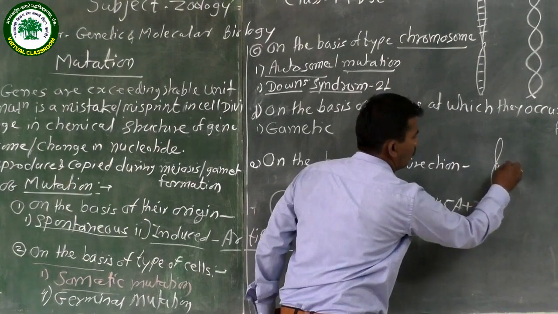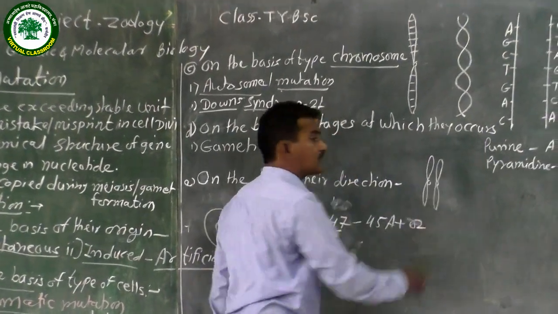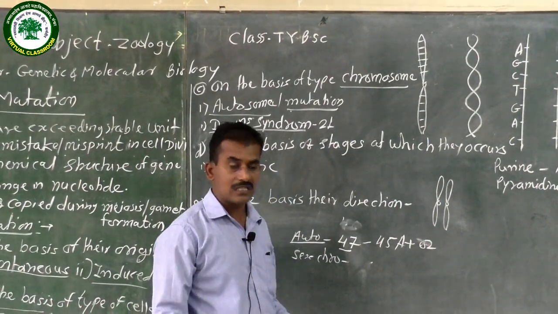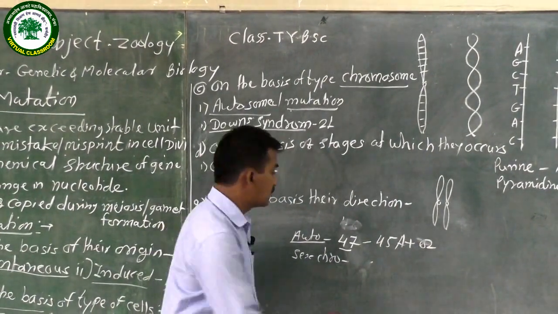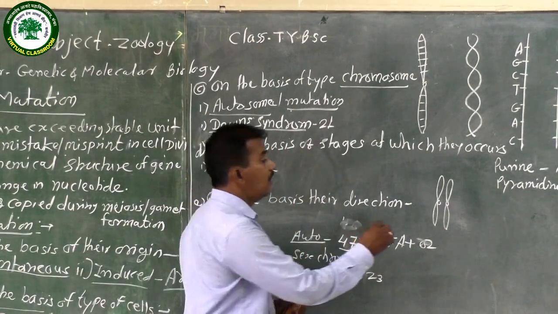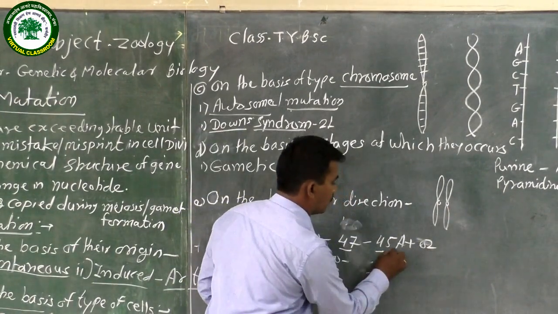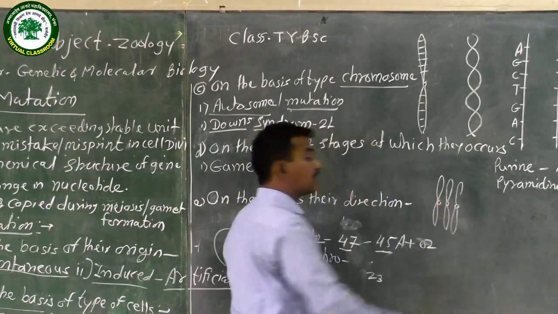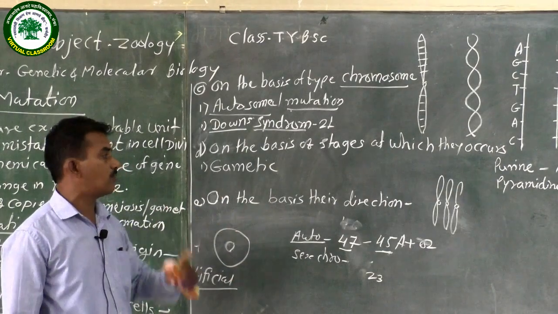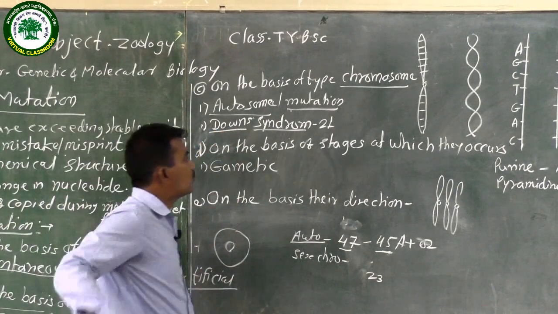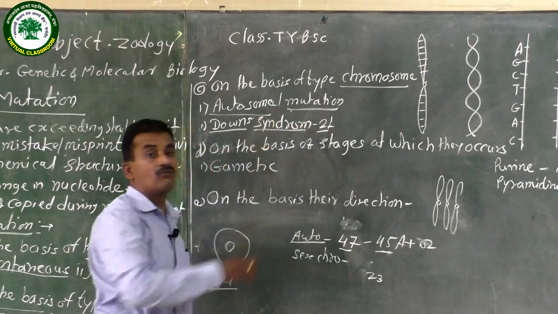In all human bodies the chromosomes are paired. These are the homologous chromosomes. Of the 46 chromosomes, there are 23 pairs. But in Down syndrome there is one extra chromosome. Here 45 plus one extra chromosome is added, and this condition is called the trisomic condition. That one extra chromosome is added to chromosome number 21.